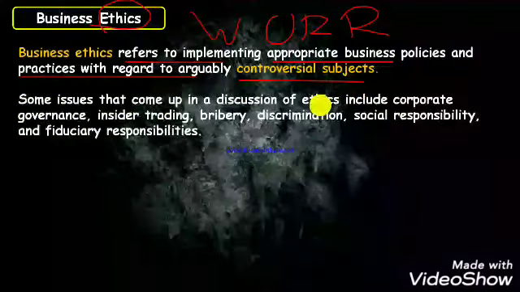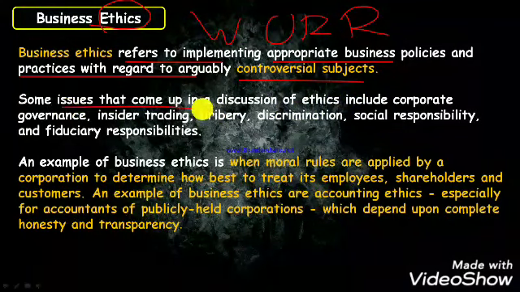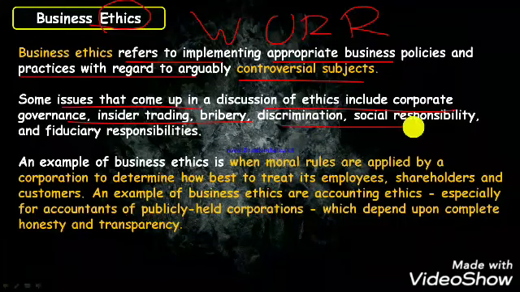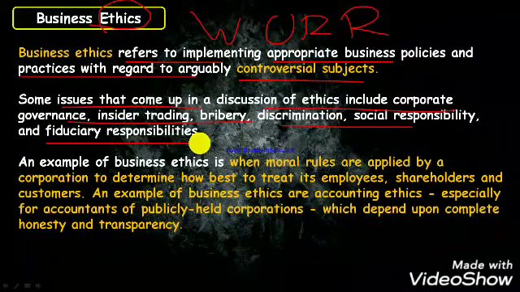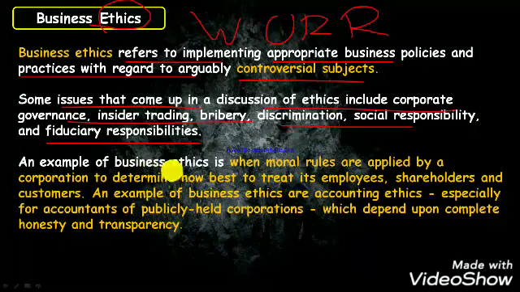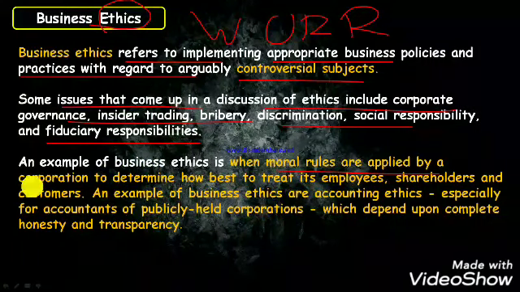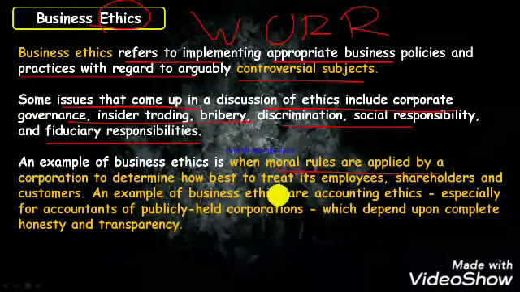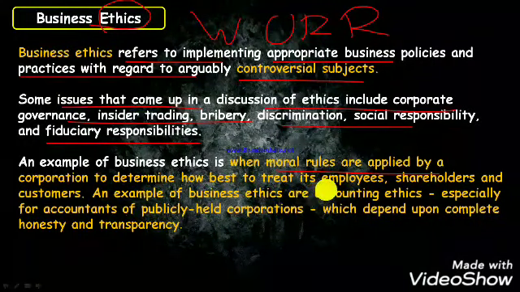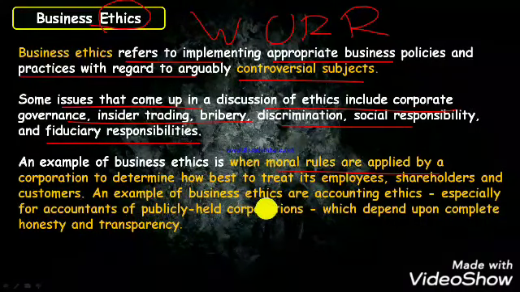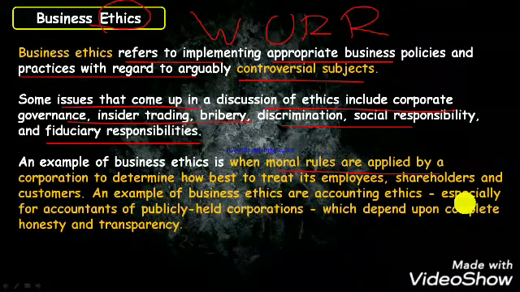So let's understand this with a very good example. Some issues that come in the discussion of ethics include corporate governance, insider trading, discrimination, social responsibility, and fiduciary responsibilities. Okay, an example of business ethics is when moral rules are applied by a corporation, which are how best to treat its employees. Moral rules means you have to help each other. Business ethics basically means doing the right things in the form of corporation, shareholder and customer. An example of business ethics is accounting ethics.